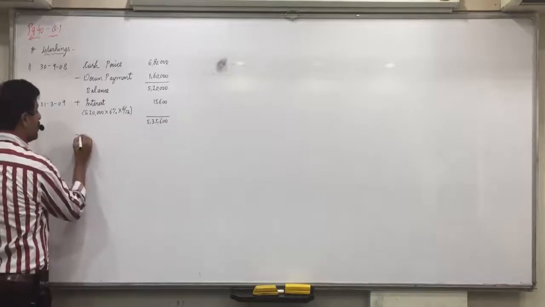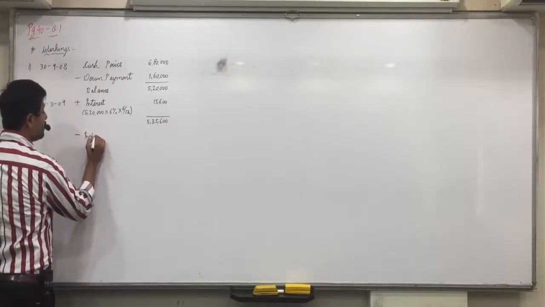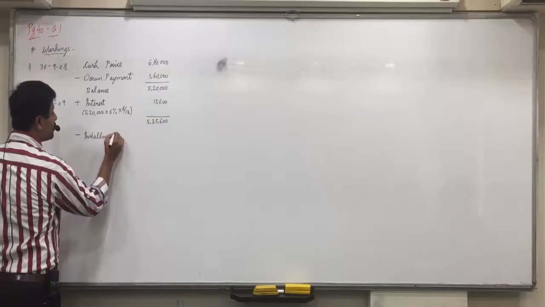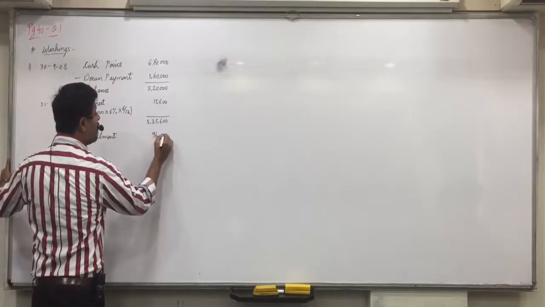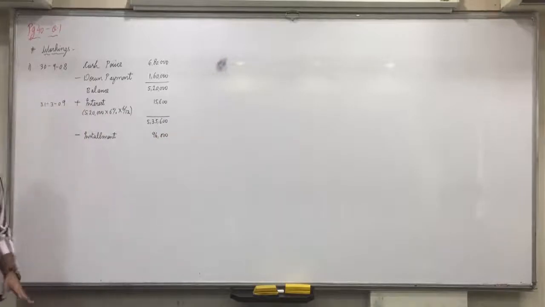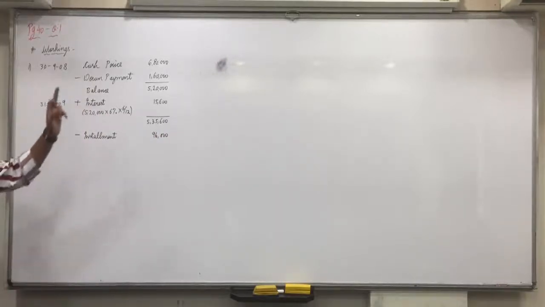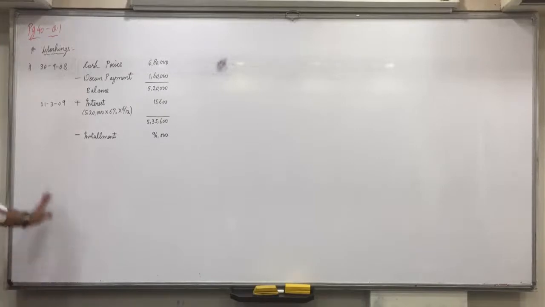minus installment. How much installment we are paying? Directly minus 96,000 because in this 96,000, 15,600 of interest is already included. Is everyone clear with this question? Any doubts with this?